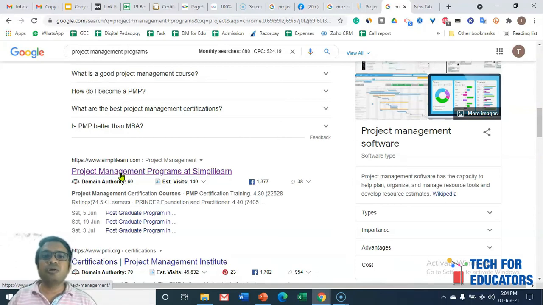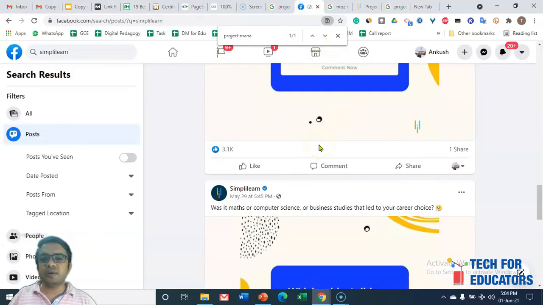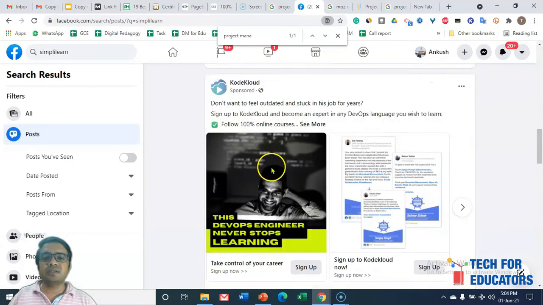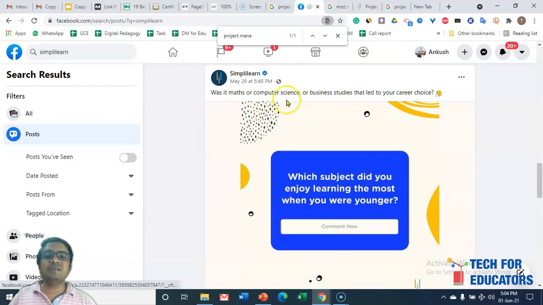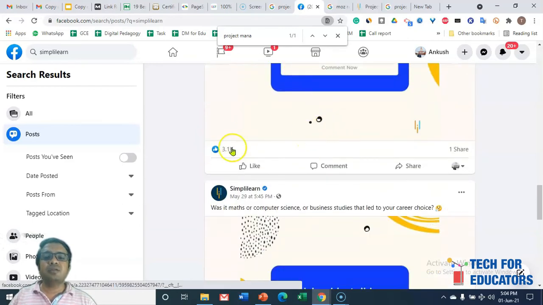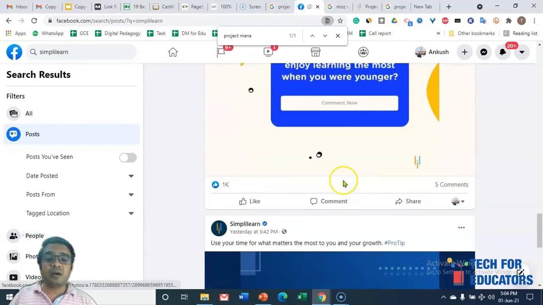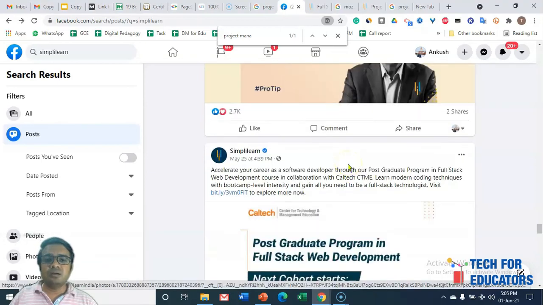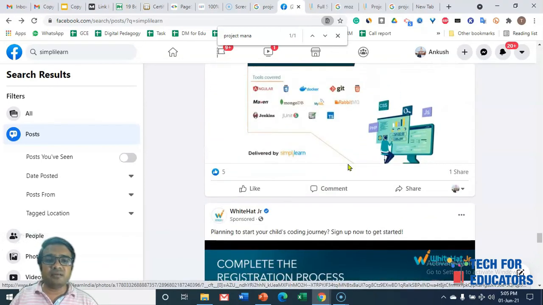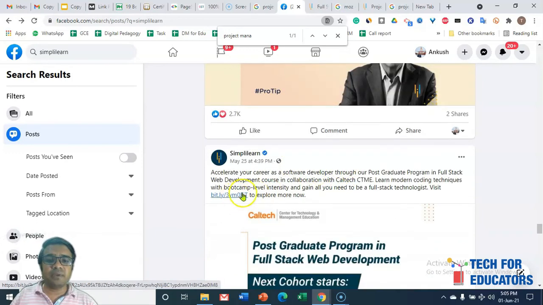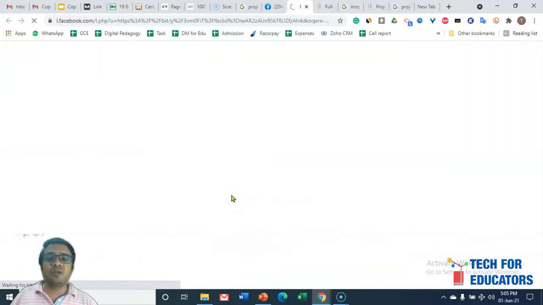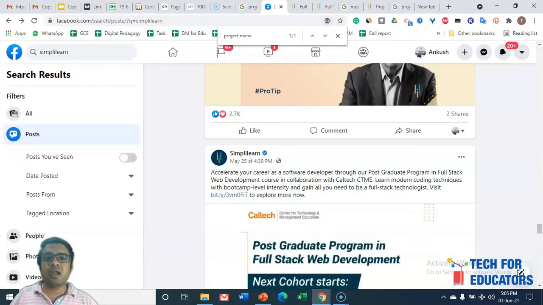So Google will go and check that information from social media. For example, this is the Simplilearn page, and they will see, okay, on project management you have 3000 likes, 1 share. So based on how many people from social media are coming to the Simplilearn website. For example, we are here, and let me click on this page. Okay, so here is the link. So Google will start understanding how many people are coming from social media.